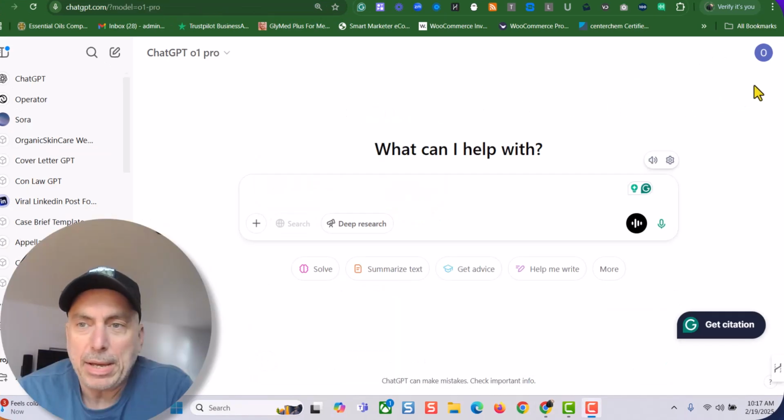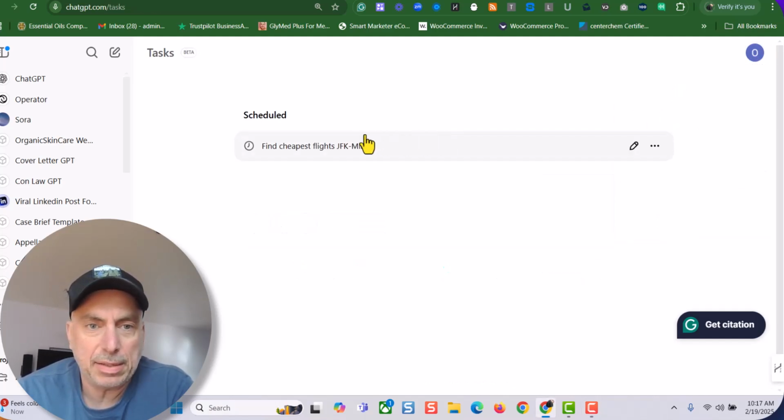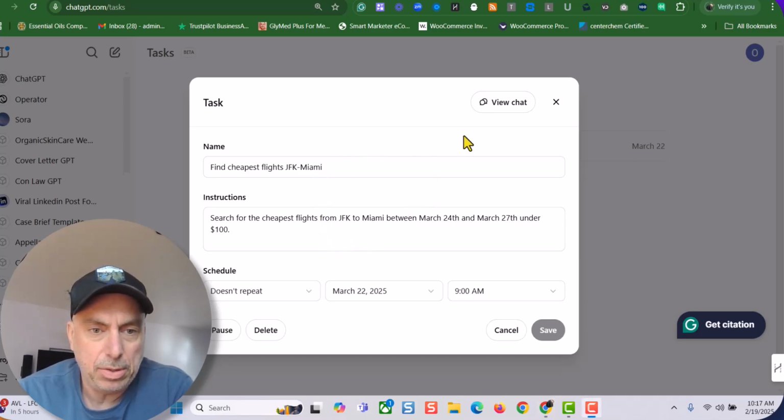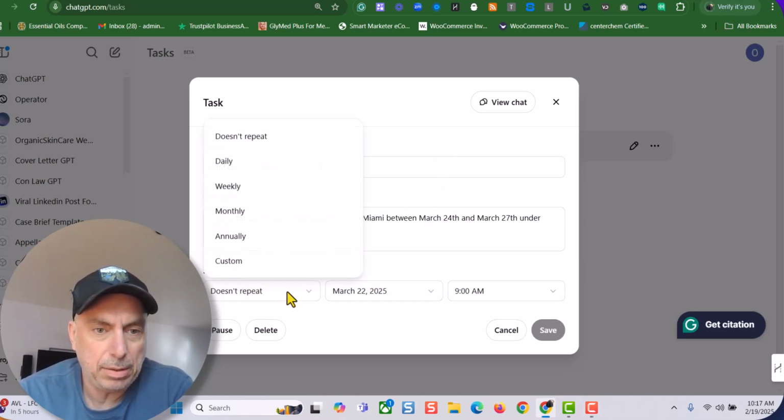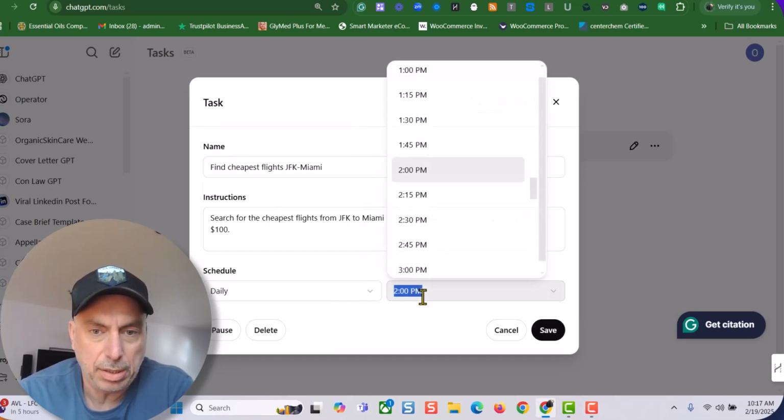Great. And now you could click in here under your name, okay? And now you have the task right in here. And you could edit the task, and basically you could just not repeat, or you could just search it every morning.